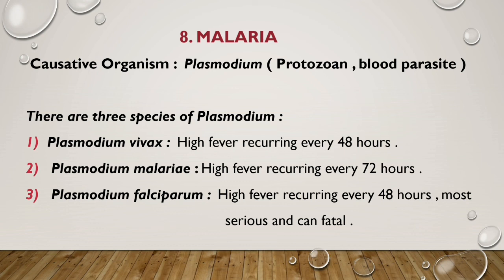My dear student, these are the 3 species of Plasmodium which you should keep in mind. Number 1, Plasmodium vivax. Number 2, Plasmodium malariae. Number 3, Plasmodium falciparum. In the next class we will see the life cycle of Plasmodium.